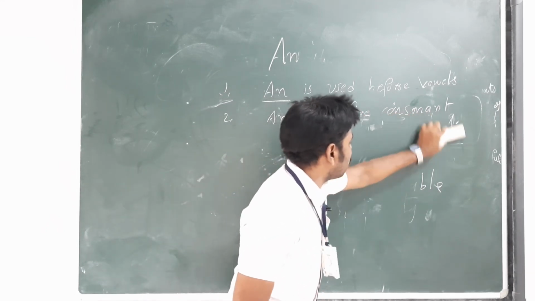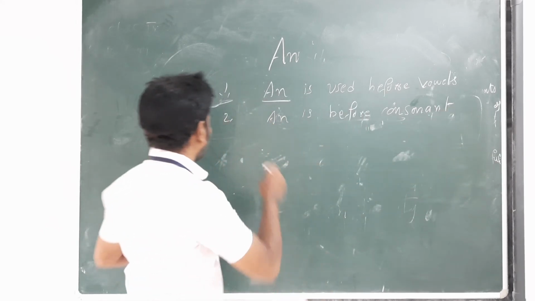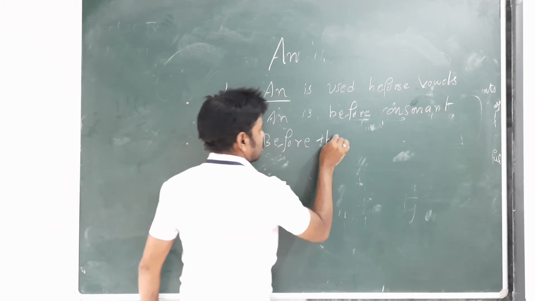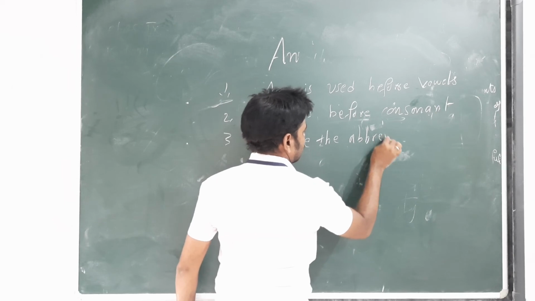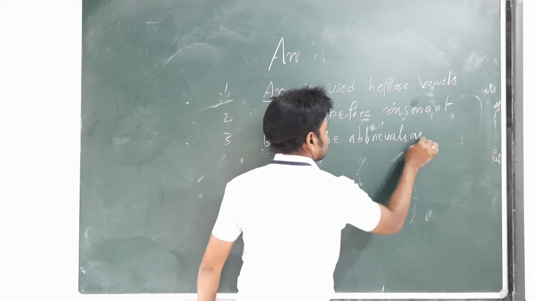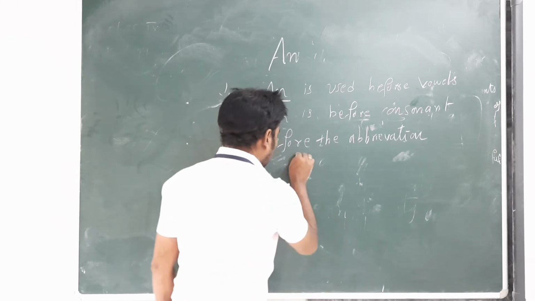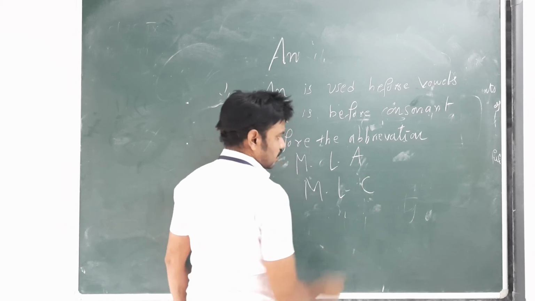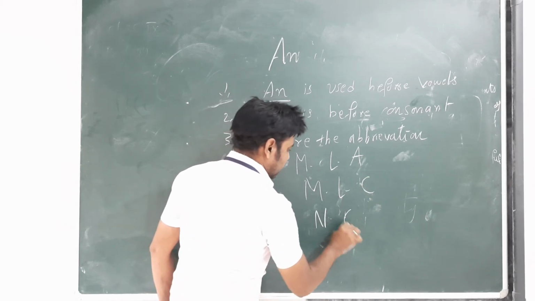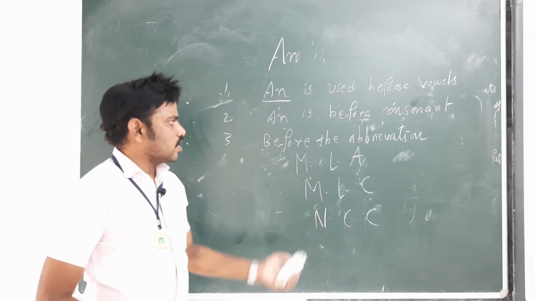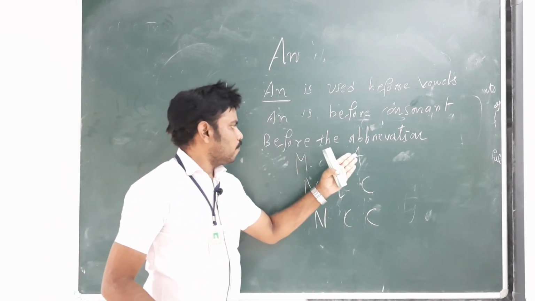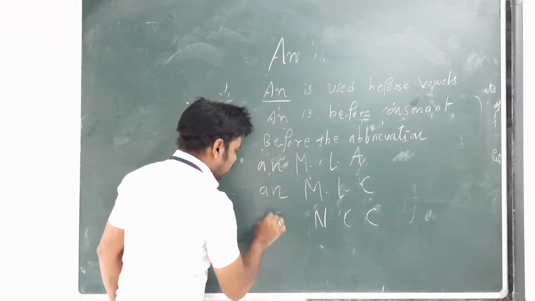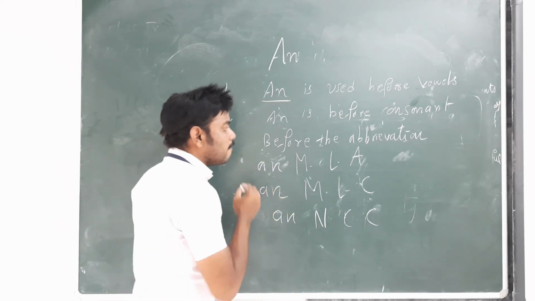before the abbreviations of certain positions. For example, MLA, MLC, NCC. These are abbreviations of positions. Here it is an. Why?